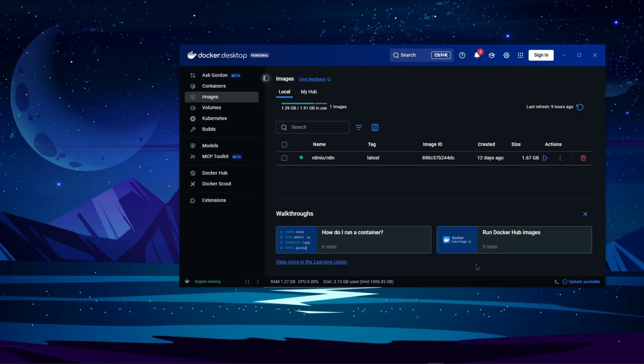Okay, now let's talk about running N8N. First of all, I'm not doing this on the cloud. I'm doing this locally, so the steps to do it locally are a little bit more complicated than on the cloud. On the cloud it's a lot easier and straightforward, but it's basically a setup process. Now to install N8N, you're gonna need Docker.